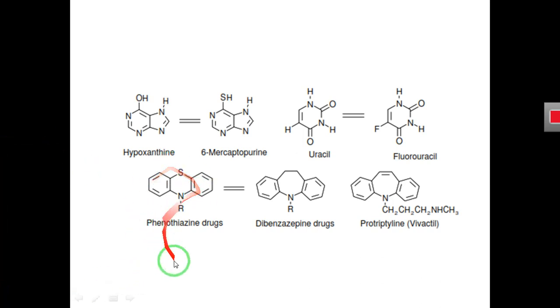For example, here we have an antipsychotic drug, phenothiazine, and we have a sulfur atom in the structure of this drug. That is our isosteric group. If we change this isosteric group to another isosteric group, the methylene group, we get another compound with a different biological activity. We have here dibenzazepine, which is an antidepressant.